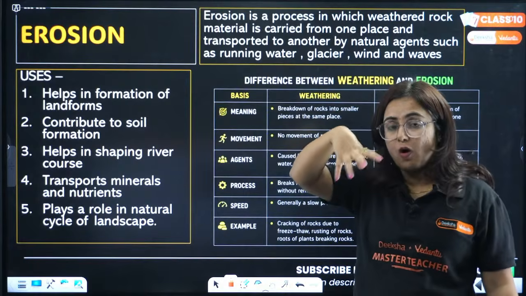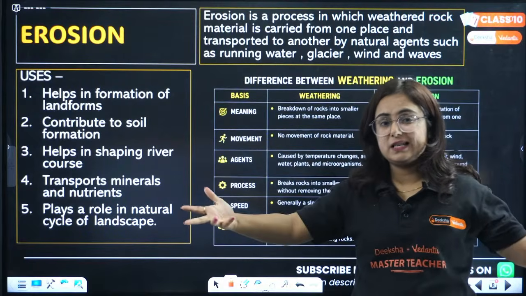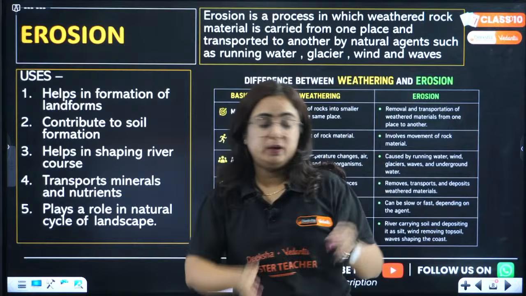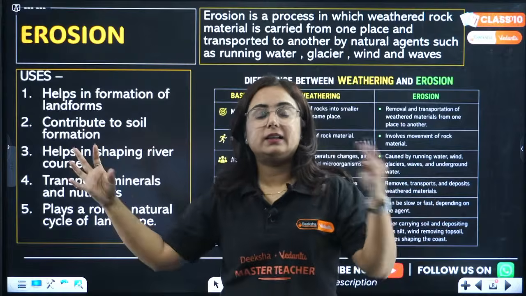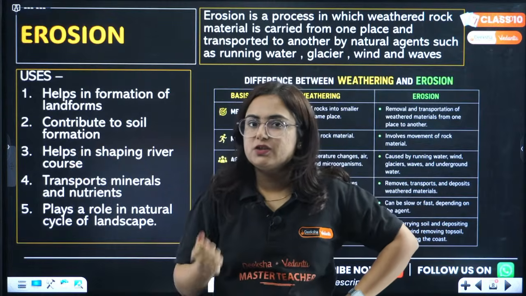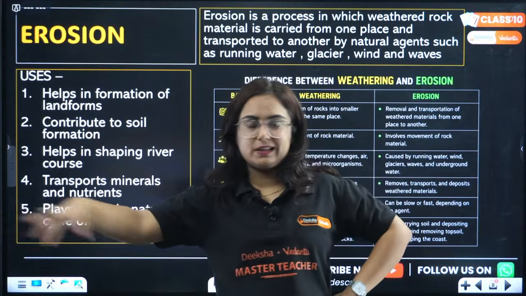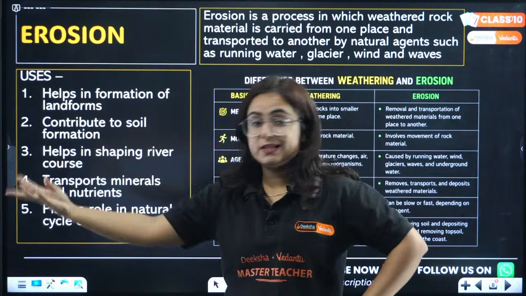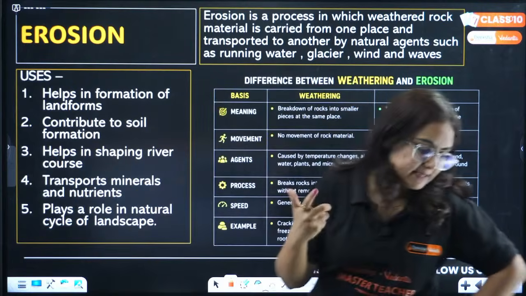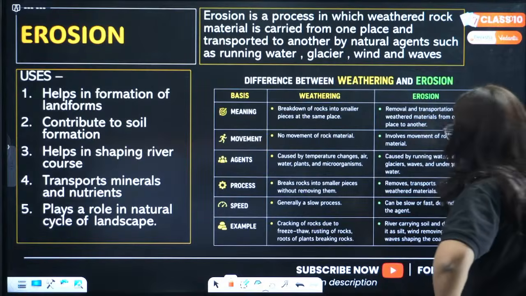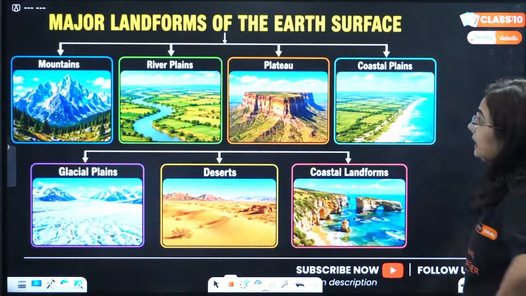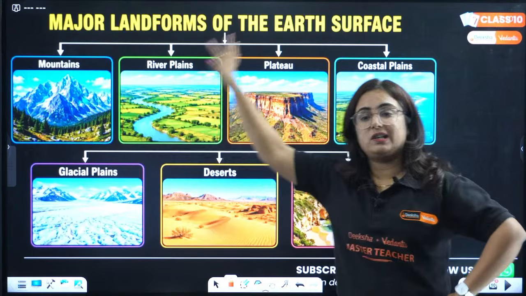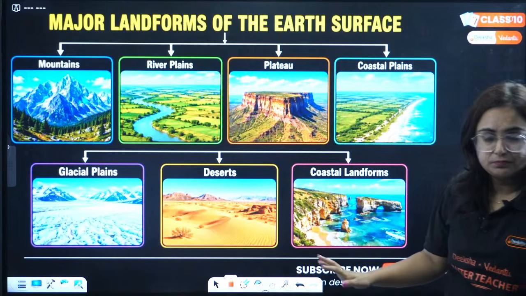Those weathered rocks that were broken into pieces now get transported from one place to another. How? With natural agents, like water bringing those sediments, wind bringing those sediments, etc. This is what I taught you in the entire chapter. These are the agents of degradation. Then we have to study about major landforms of the earth, beta. Right?